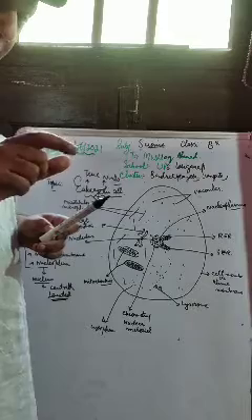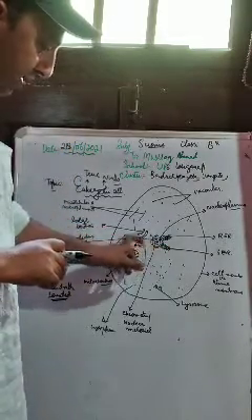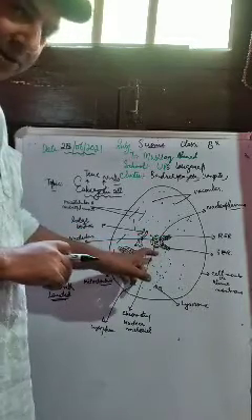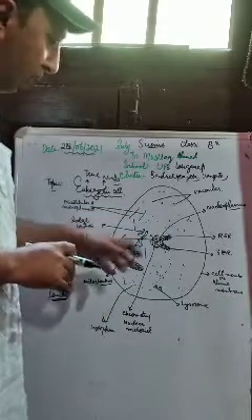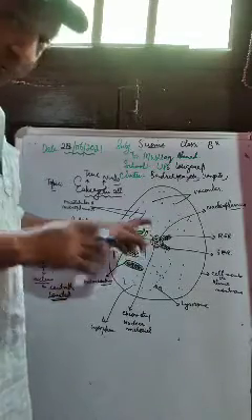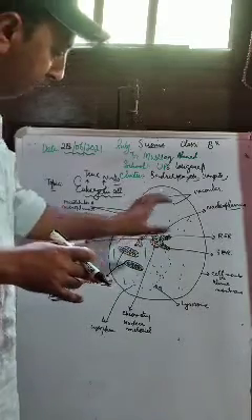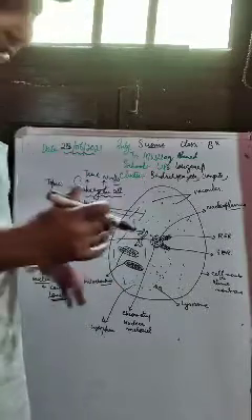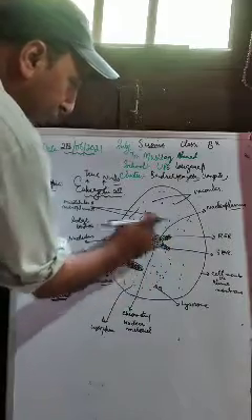So, eukaryotic cells are those cells, I am repeating, which have a nucleus. This nucleus is centrally placed and enclosed by a membrane called the nuclear membrane. The nuclear material, which is also called chromatin, is within the nucleus, and it is separated from the cytoplasm by the nuclear membrane. It means there is no direct contact between the chromatin material and the cytoplasm.